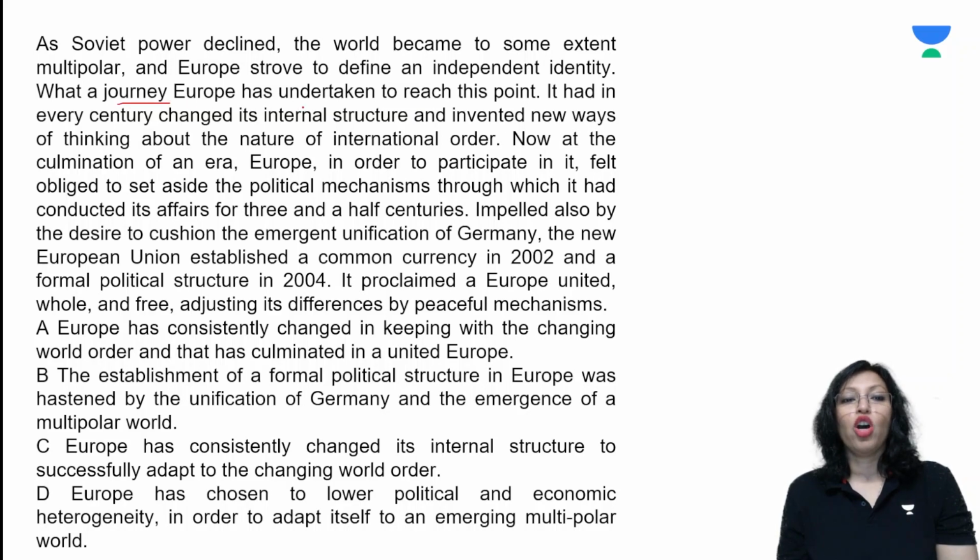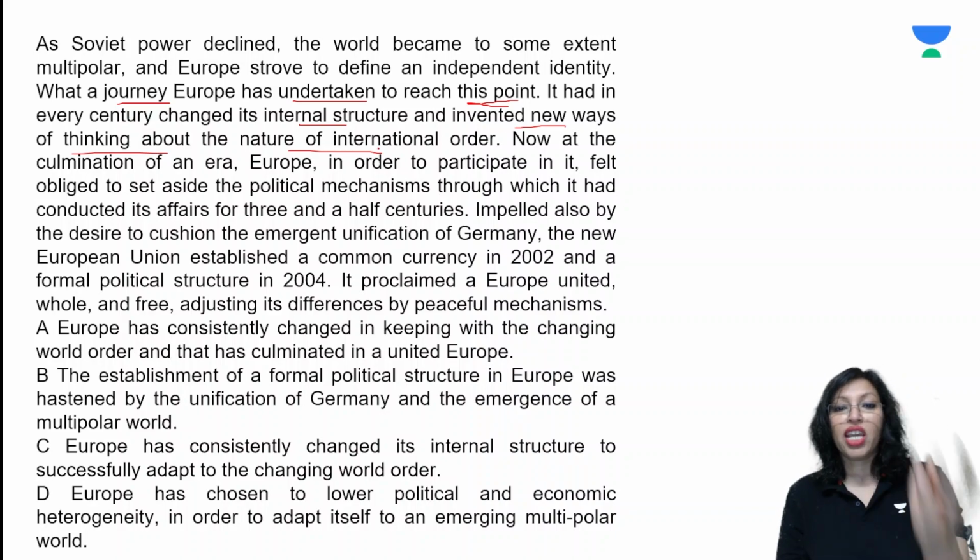What a journey Europe has undertaken to reach this point. So Europe has had to travel far and wide, and has had a very long journey to reach this point, that it is an independent entity. It had in every century changed its internal structure and invented new ways of thinking about the nature of international order. So it has changed, it has looked at new ways of thinking about the nature of international order.